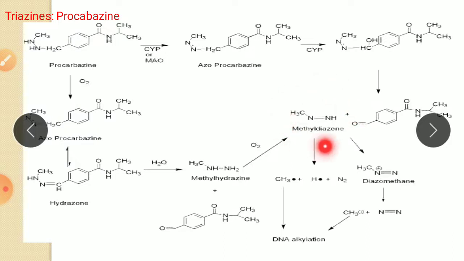Then again this methyl diazine, either it forms the free radical or it forms the carbocation to cause the DNA alkylation. So here this product is common from this reaction, the same product is formed from this reaction. So it is procarbazine.